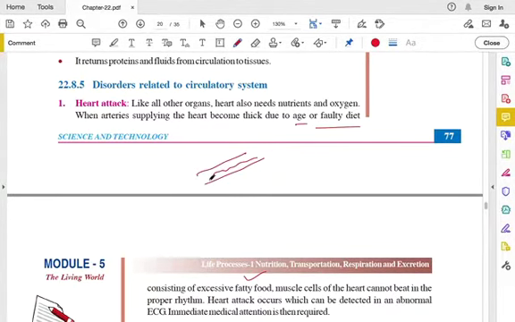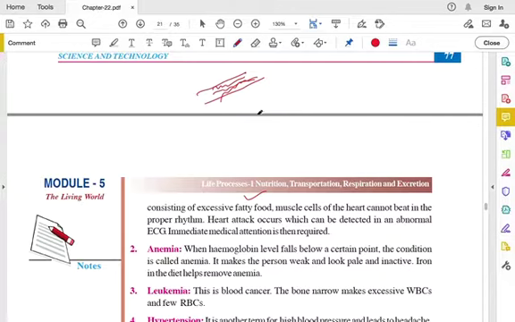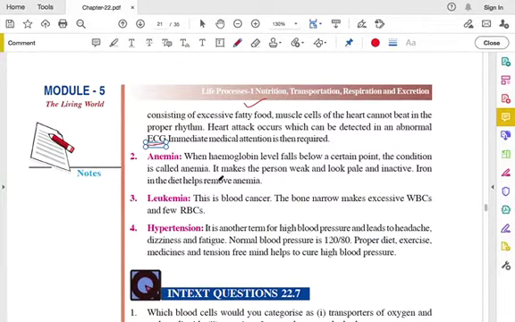But due to age or excessive fatty food, fat accumulates here, and there will be difficulty in blood flow, so the heart cannot beat in proper rhythm. That leads to a heart attack. I told you about the electrocardiogram, which is a device used to measure the heart rhythm. The abnormal heartbeat can be detected through ECG.